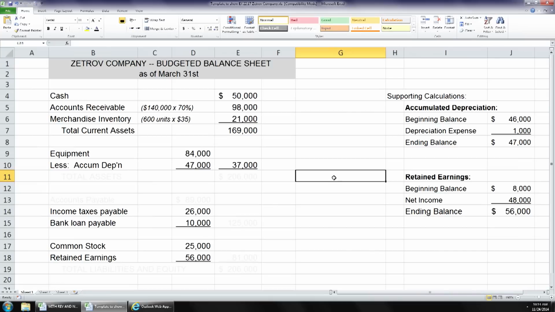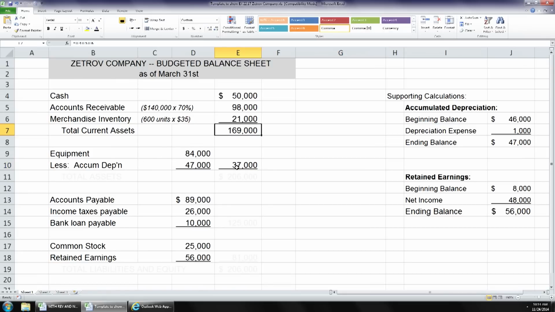Accounts payable. What are our accounts payable? Well, we go up to item C. It said purchases indicate that $89,000 in merchandise will be purchased on account in March, and it'll all be payable the next month. So we have a liability of $89,000. Is that correct? We need to do some totaling up here, but does everybody have any questions on where we got the numbers that are showing?